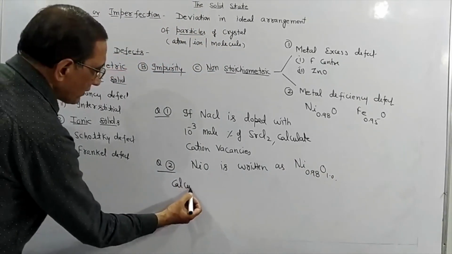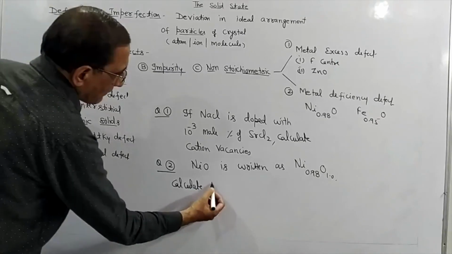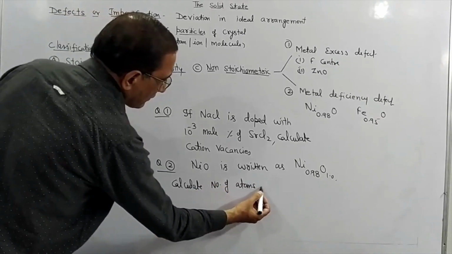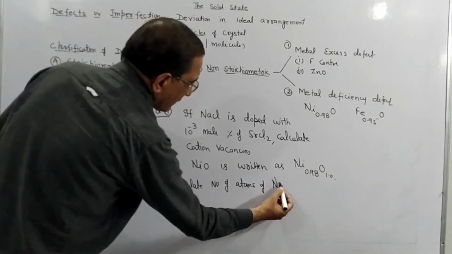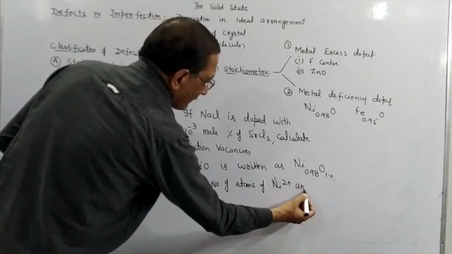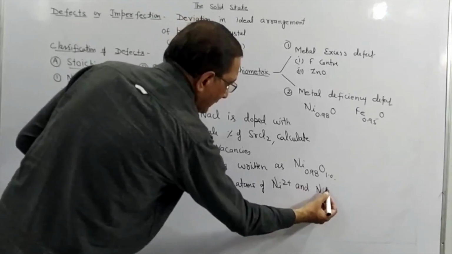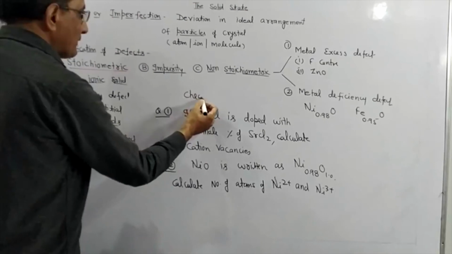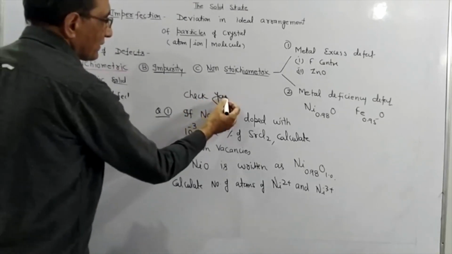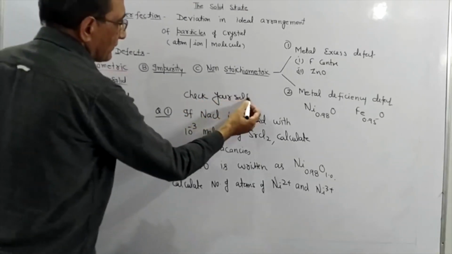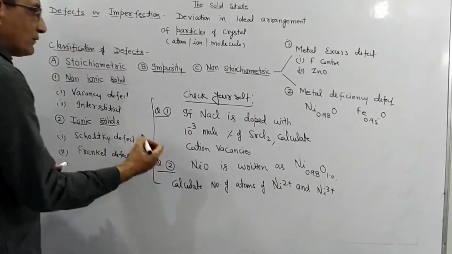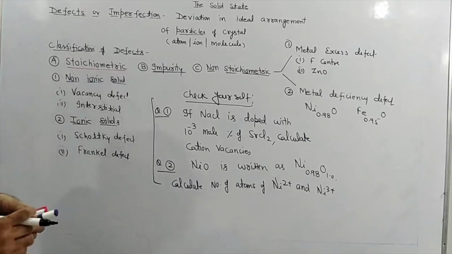Calculate the number of atoms of Ni2+ and Ni3+. These are your check-yourself questions. I will give the solution of these 2 questions in another video. Before that, you can practice these questions.